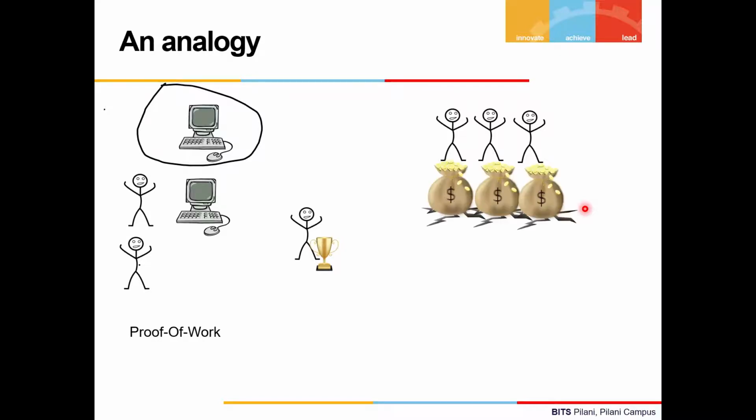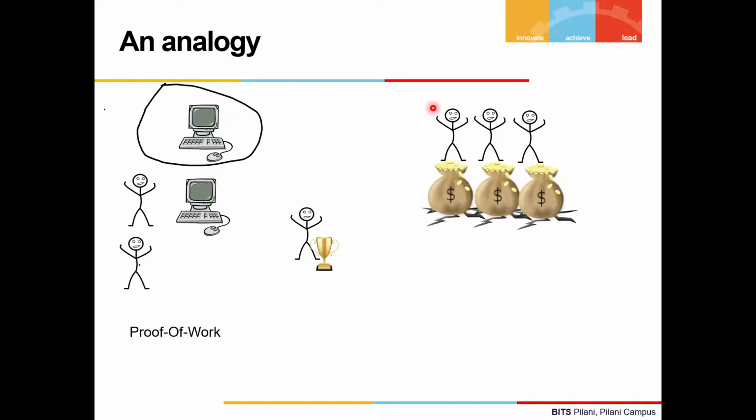Once they have given the fee as collateral, this fee will be locked up until the competition is over. Once they have paid the collateral, the competition will randomly allocate one of the participants to be the leader or validator who will be selected to solve the puzzle. This is the proof of stake model.